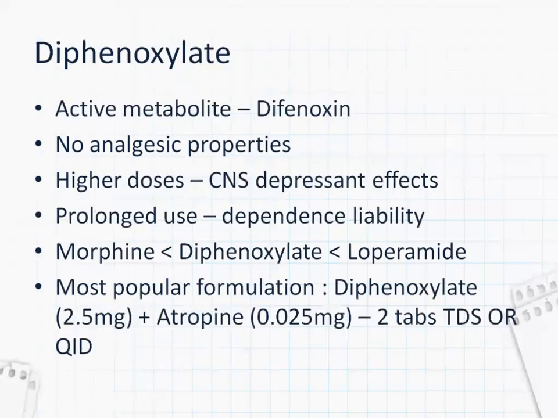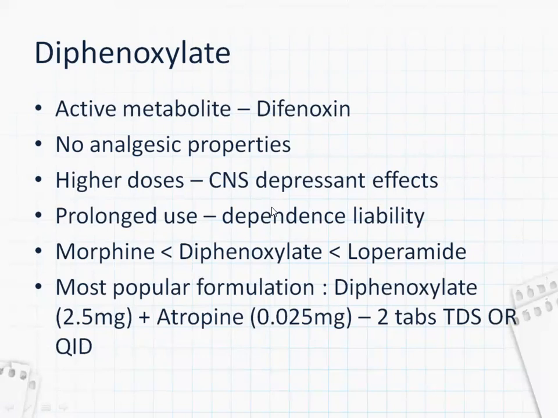Coming to diphenoxylate, as I have already told you, its active metabolite is difenoxin. It has no analgesic properties, but when you give the drug in higher doses, there are CNS depressant effects. And when it is used for a prolonged time, it can cause dependence liability.